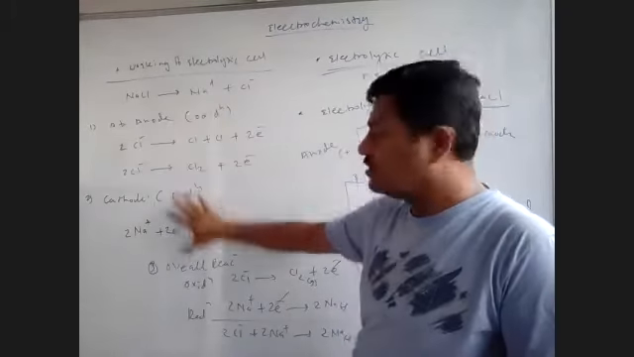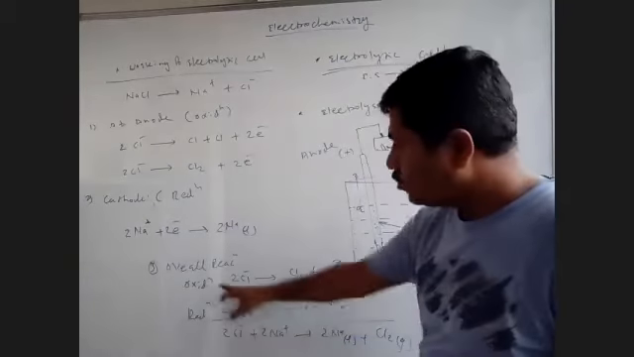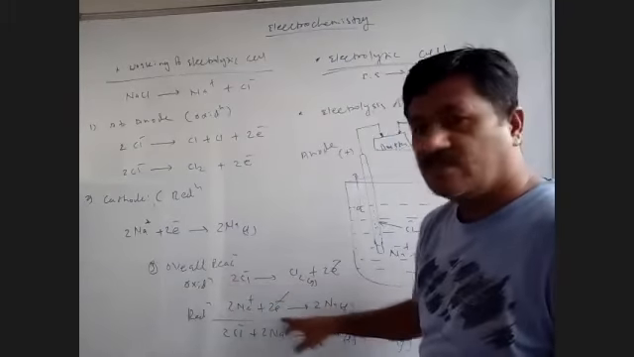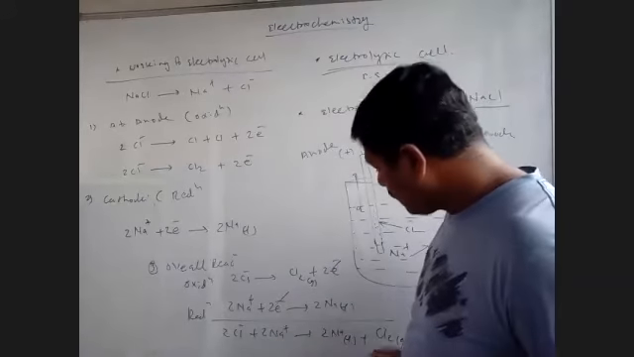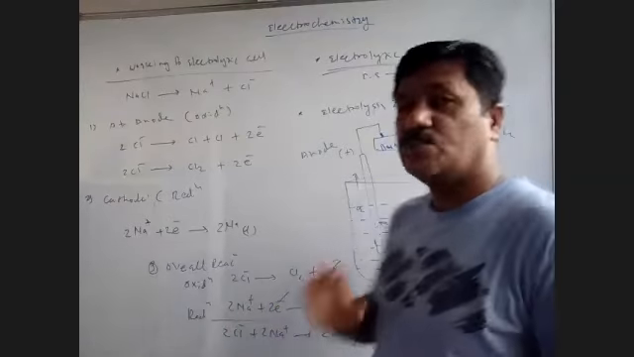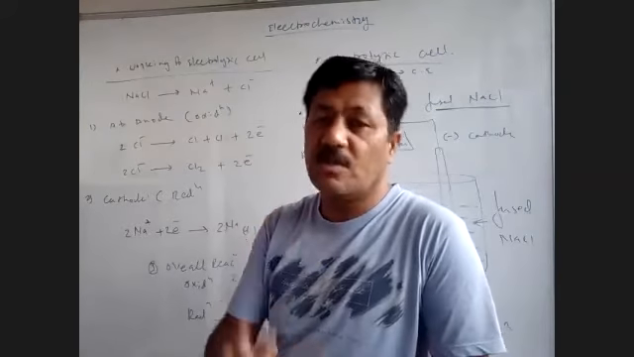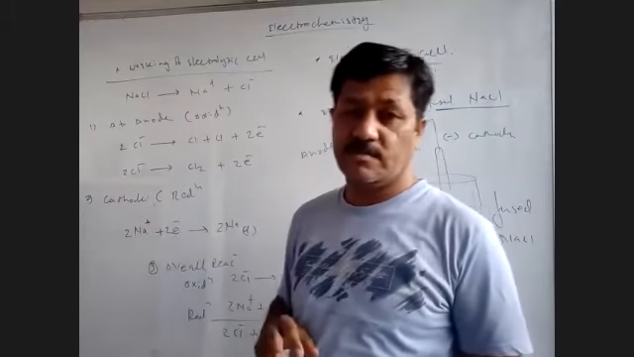So this is one half reaction, this is another half reaction. The overall reaction is a combination of two half reactions. One half reaction is oxidation, the other is reduction, and the overall reaction is the redox reaction that I've written. So finally, chlorine gas is liberated at the anode and sodium is deposited at the cathode. This is the reaction that occurs when we have fused NaCl.